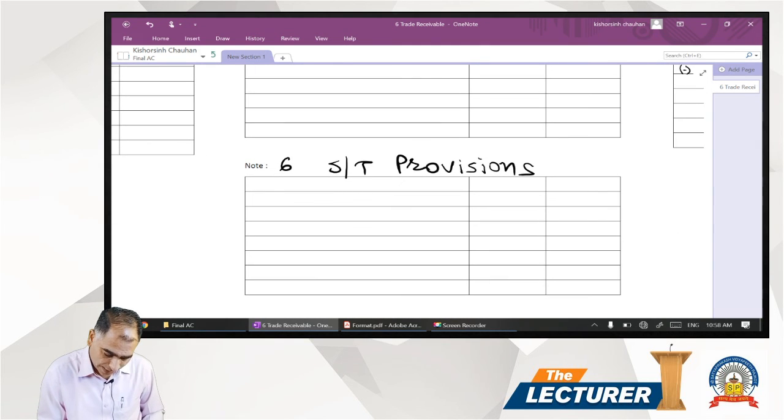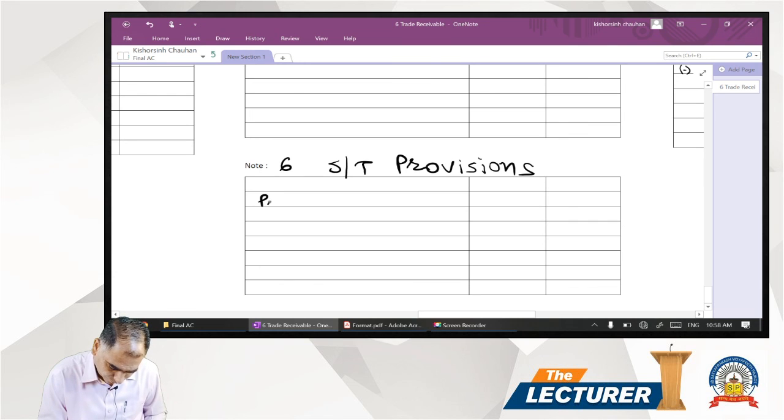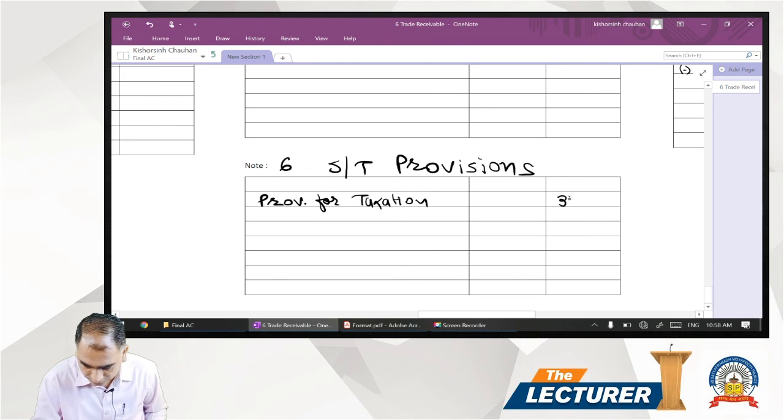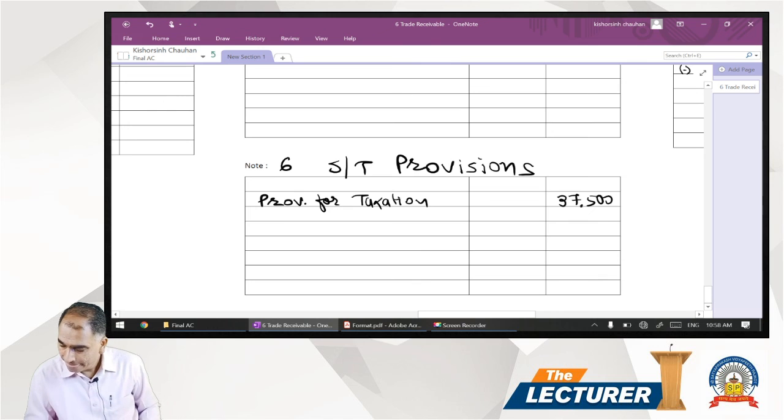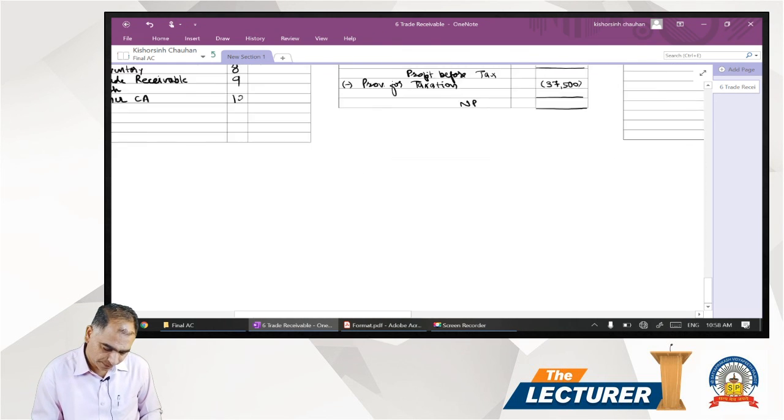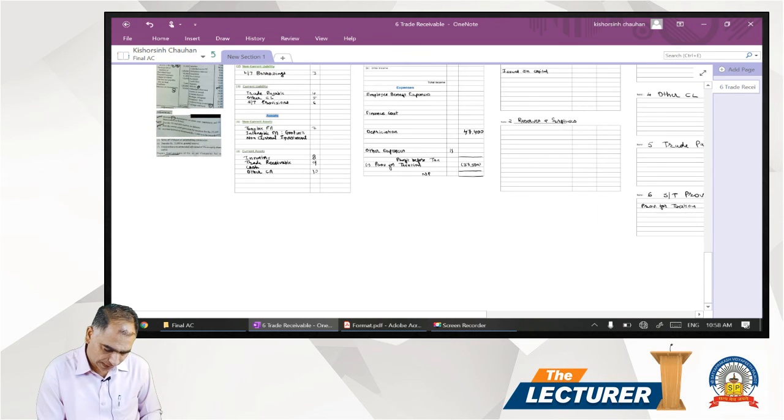So short term provision we have, provision for taxation, 37,500. So this is adjustment number 3 we have considered.